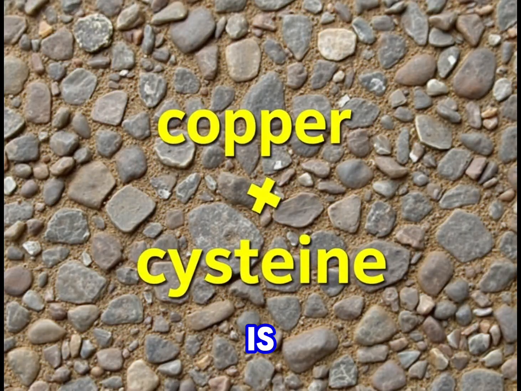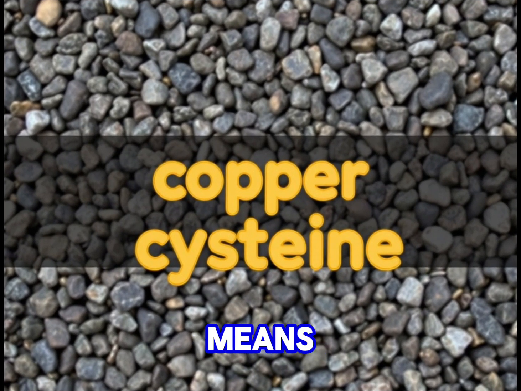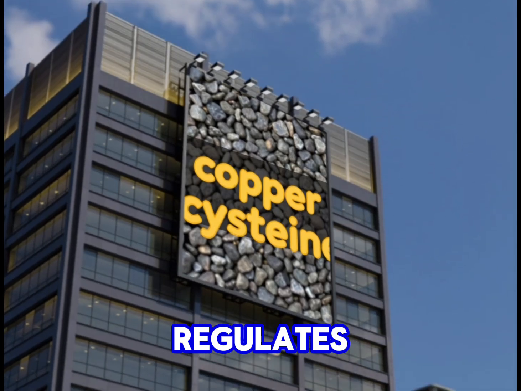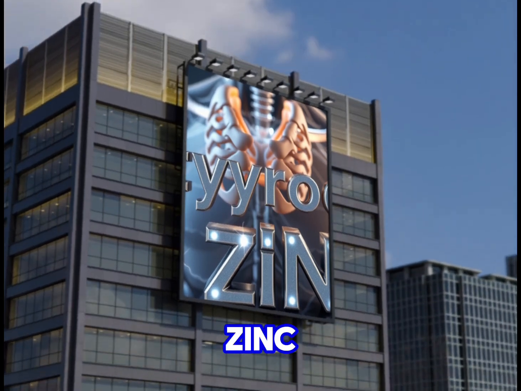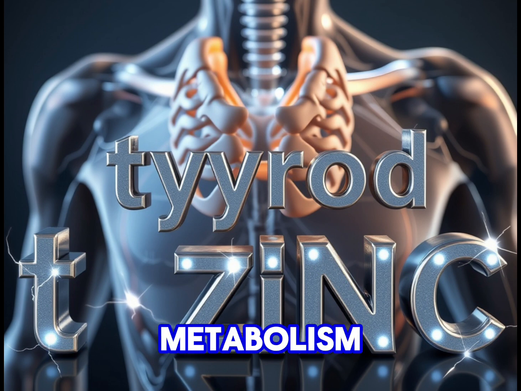So if B12 is deficient, then cysteine is going to be deficient as well, and then the metallothionein cannot bind zinc or copper. Okay, so low cysteine means impaired zinc and copper storage and regulation, because metallothionein normally regulates these metals, such as zinc, important for immunity and also gene expression, and copper involved in oxidative enzymes and iron metabolism.